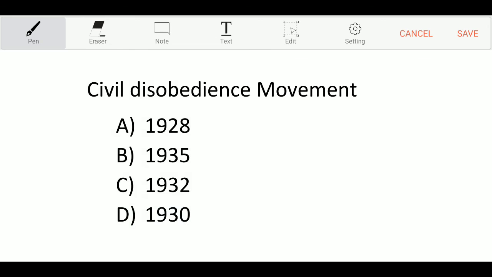Civil disobedience movement in the year. Option A, 1928. Option B, 1935. Option C, 1932. Option D, 1930. And the correct answer is option D, 1930.